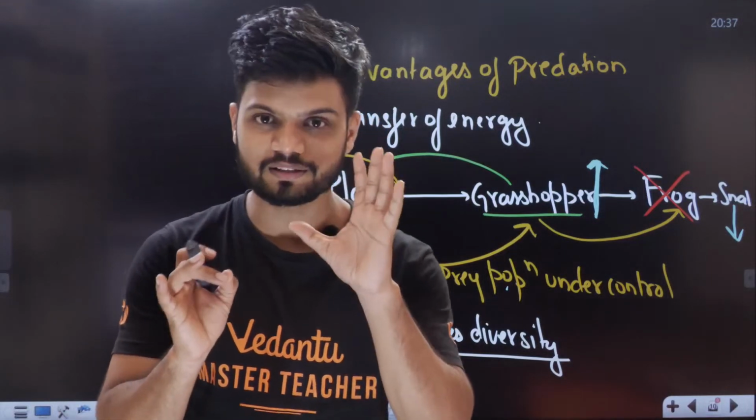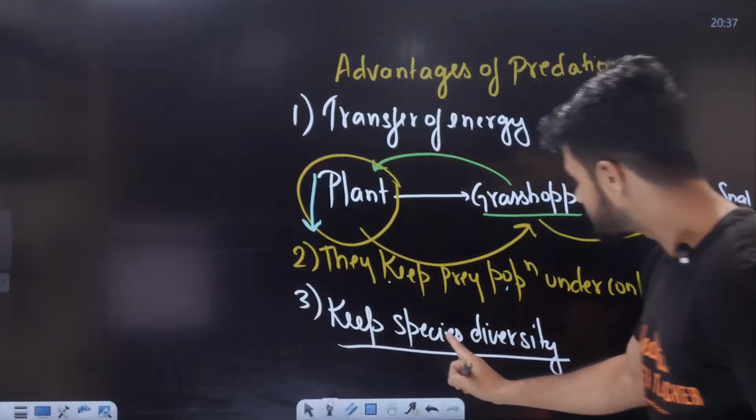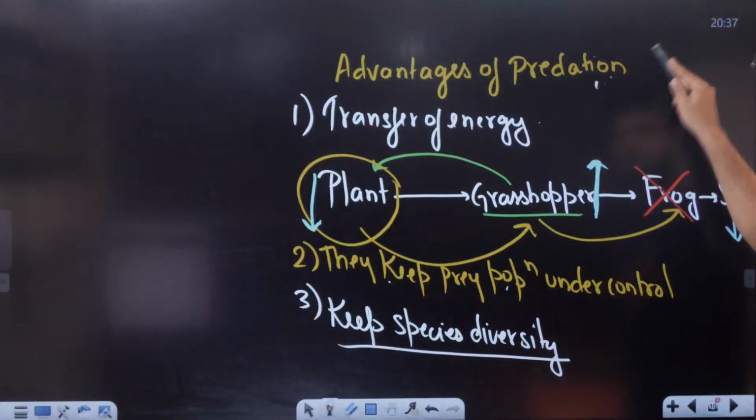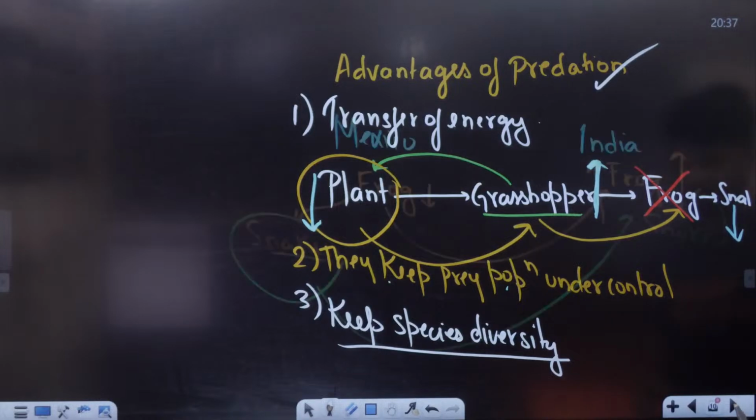Has everyone understood the concept? So they keep the species diversity. That is the advantage of predation. How should I make you understand?